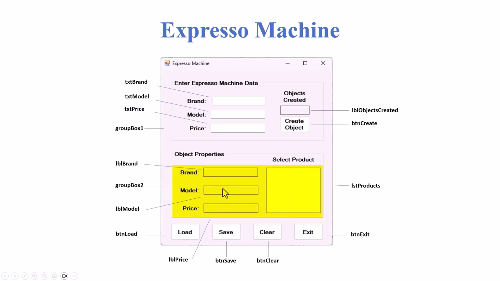Again, we're using a group box to contain all these things called group box 2. This is list products. We have button load, button exit, and we have a button save and button clear. Button load, save, and clear are new to us. So button save is going to be programmed first because we're going to create a bunch of objects and then save it to a text file. Then we're going to load that text file whenever we want to bring our product in. But we can also clear everything in there. Clear both lists, the list box and our list itself, by using the clear button. Looks a little complicated, not all that complicated, but there are a few extra things we're going to be looking at here as we work with this.